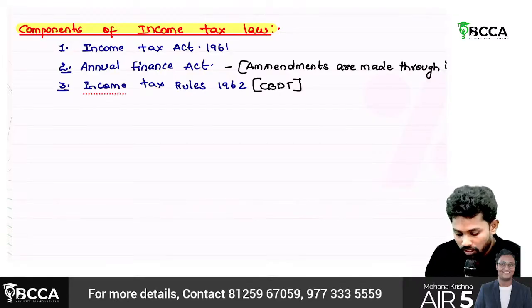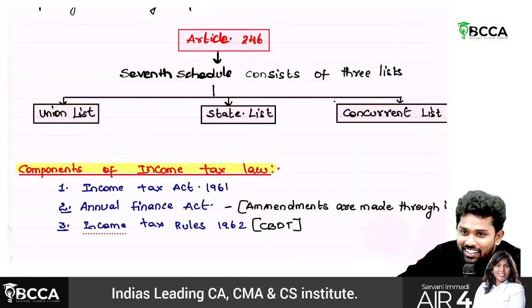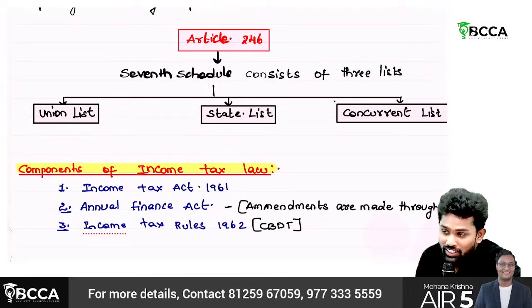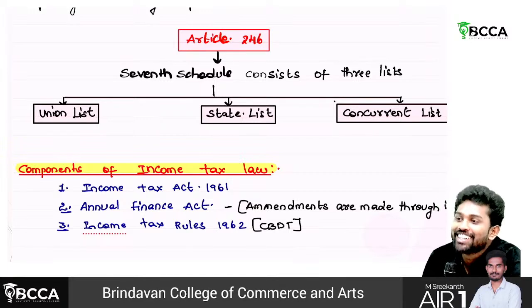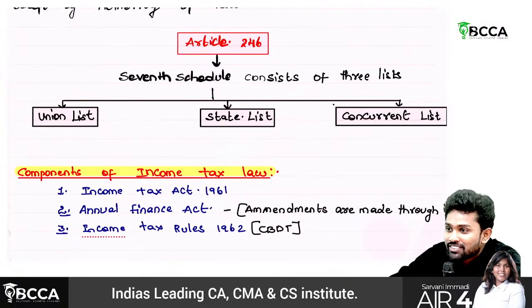Sir, one more thing here, above point. Income tax is under which list, sir? Clear? You have a question regarding that as well. Income tax is under the union list. GST? First of all, GST is not there under Article 246 itself.